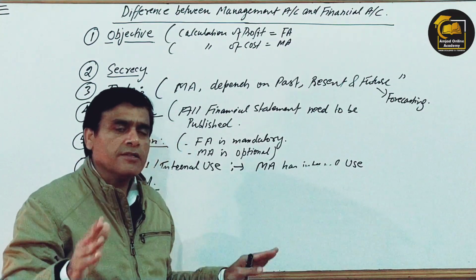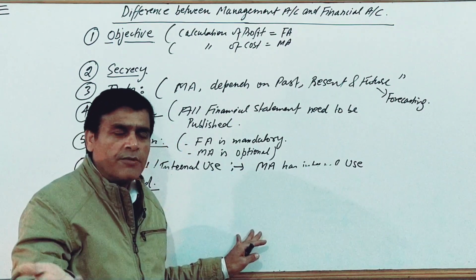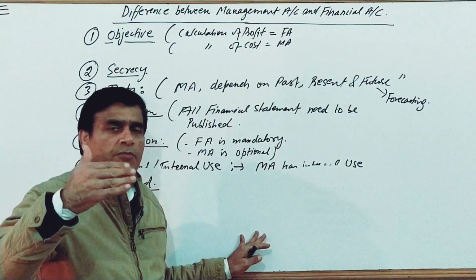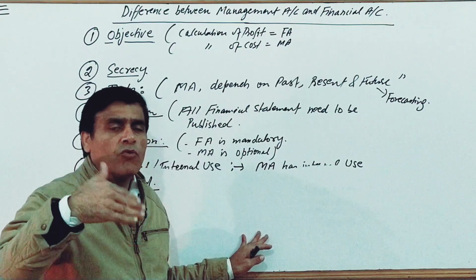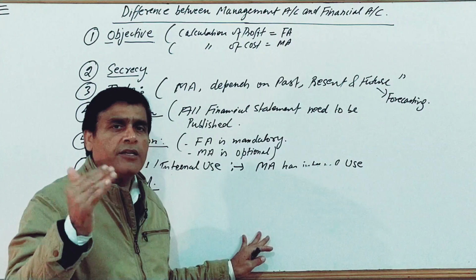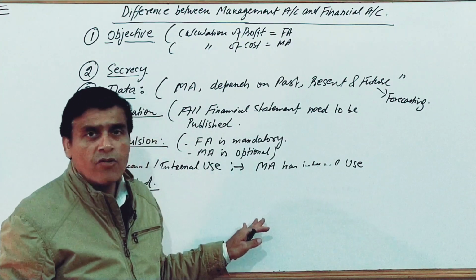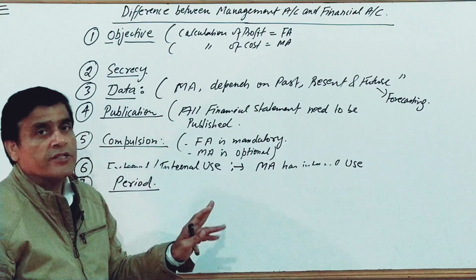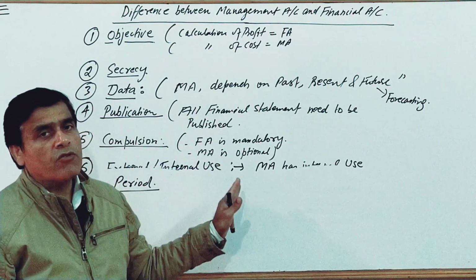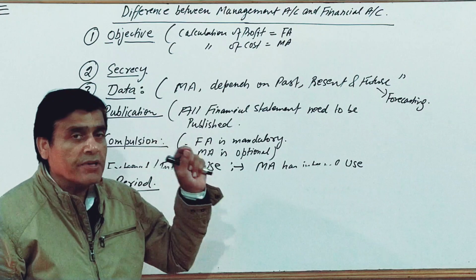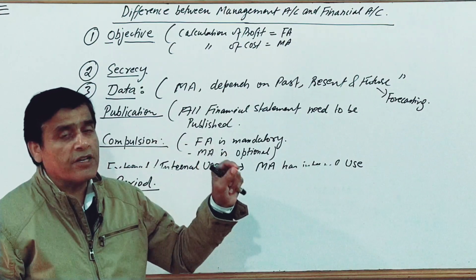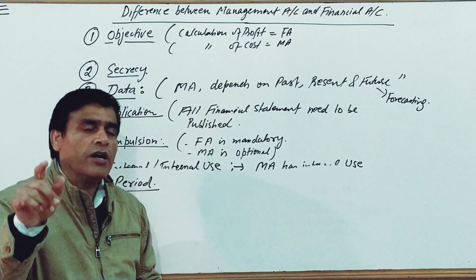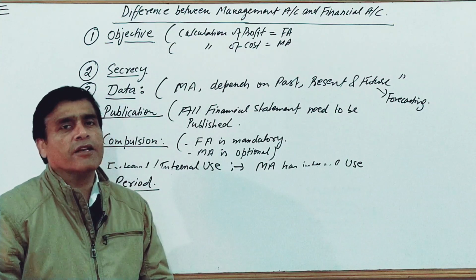Management accounting may be done after 2 months, or after 6 months. It may be done quarterly, half yearly, or after 3 quarters or 4 quarters, whatever. There is no periodicity fixed for management accounting, but there is a certain time period fixed for financial accounting. As I already said, that is 1 year.